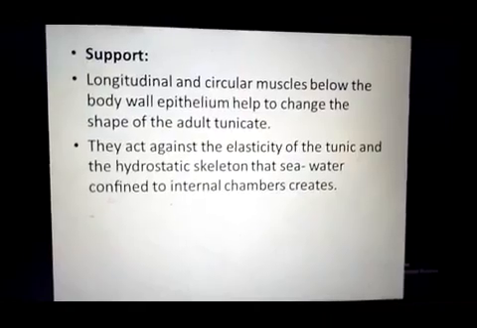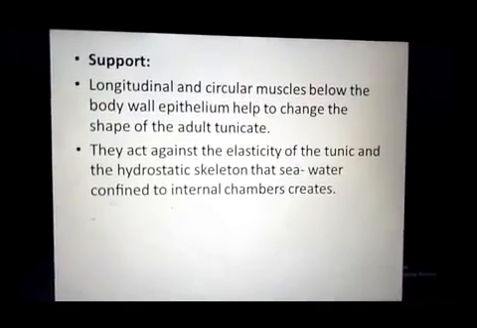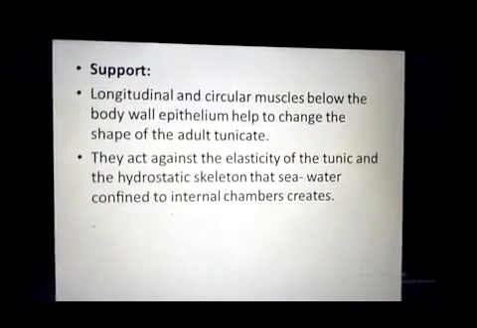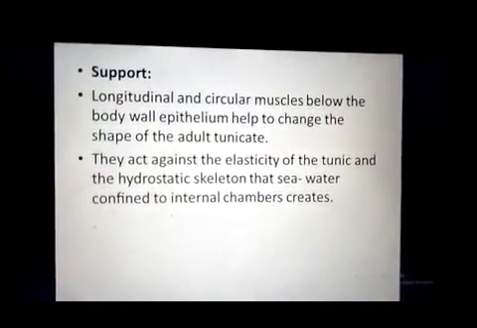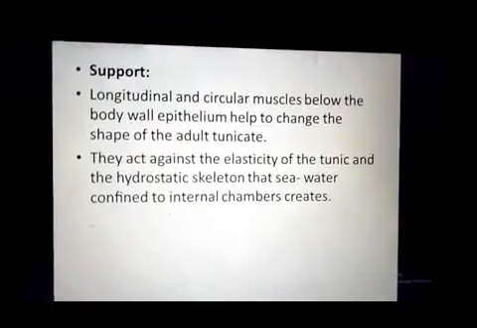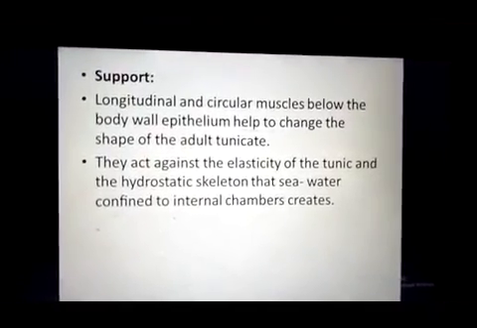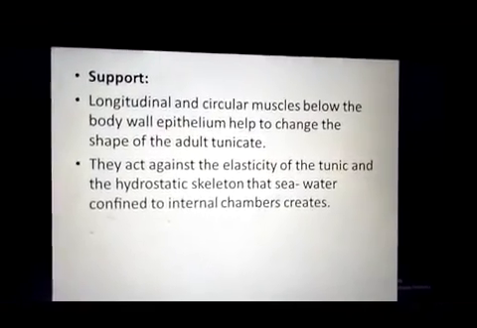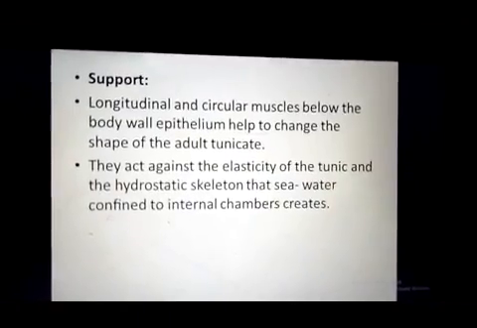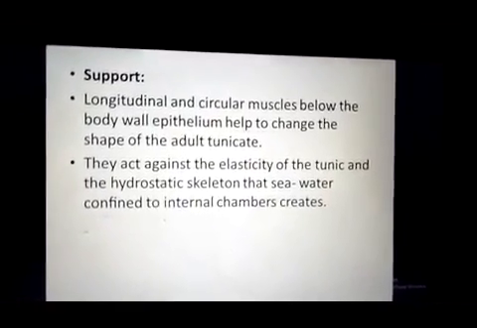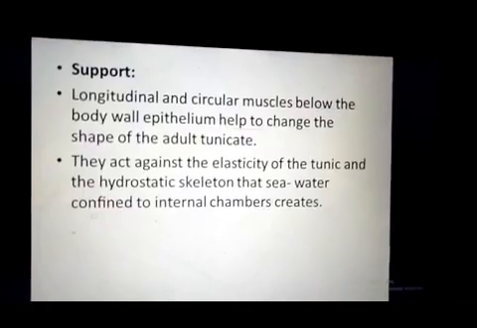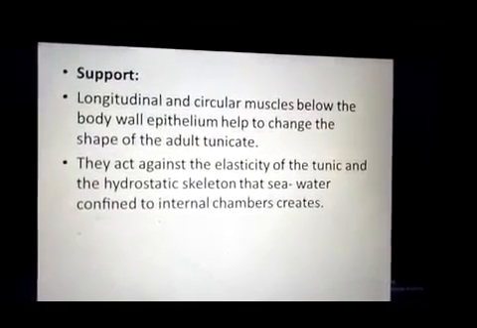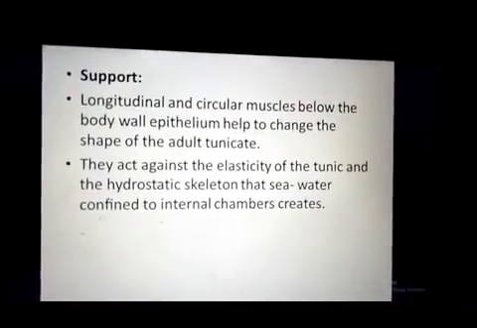Below the tunic membrane, some muscles, longitudinal muscles and circular muscles, are present. These muscles contract and relax and change the shape and body size of the adult Ascidians, and they act on the water that is present inside their body cavity, which is called the atrium.